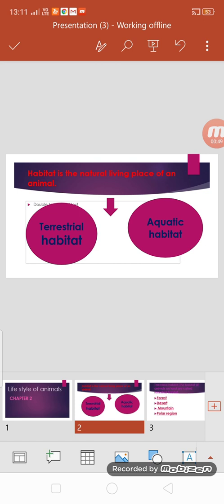The habitat of camel is desert. The habitat of fish is ocean, seas and pond. Right? So the natural living place of animals, where animals live naturally, is called habitat. Now habitat can be of two types. It can be terrestrial habitat and it can be aquatic habitat.